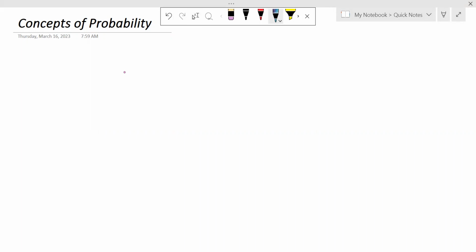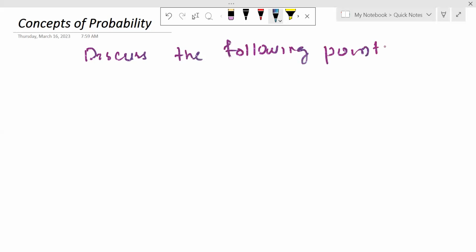Actually, what is the concept of probability? First we will discuss some points, and these points are known as the experiment. We will discuss the following points. So what are the following points we have to discuss? The first one is the experiment.